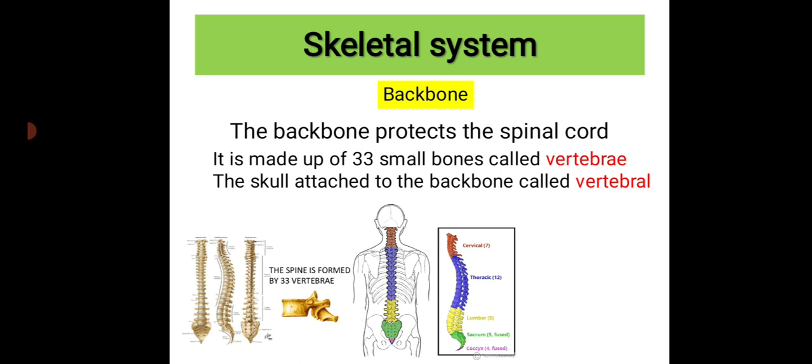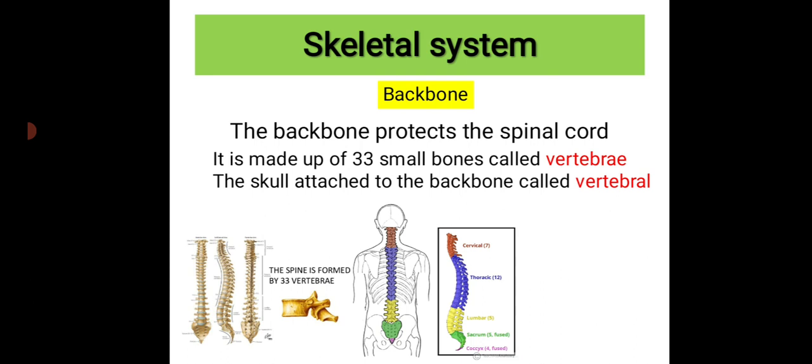The skull is attached to the backbone, which is called the vertebral column. That vertebral column is made up of 33 small bones. Here you can see these small bones together, that is, 33 small bones together form a backbone. Those small bones are known as vertebrae.